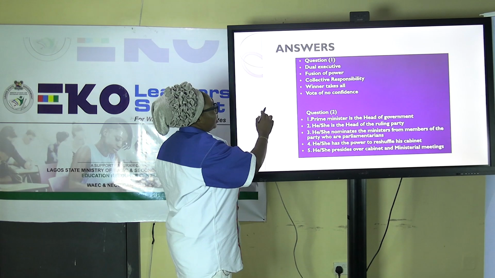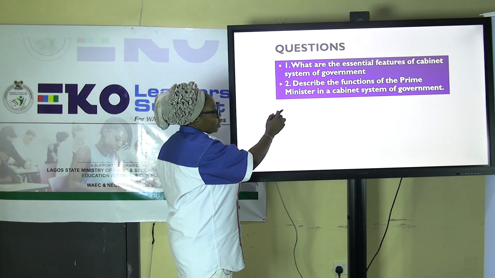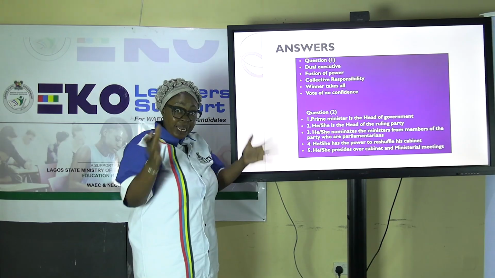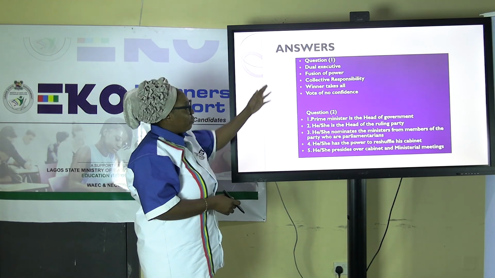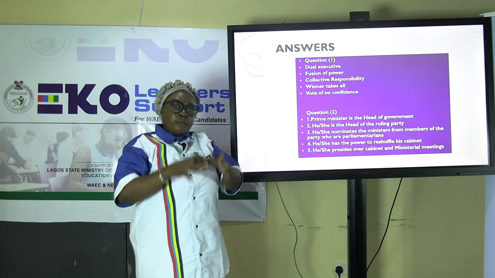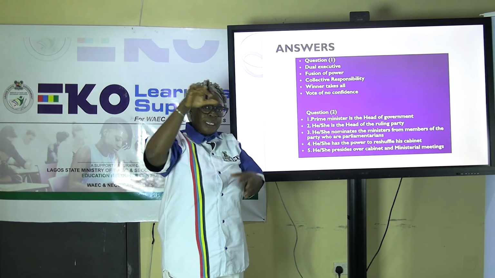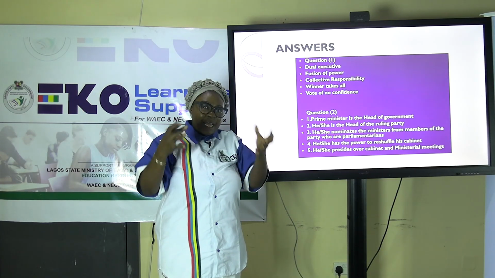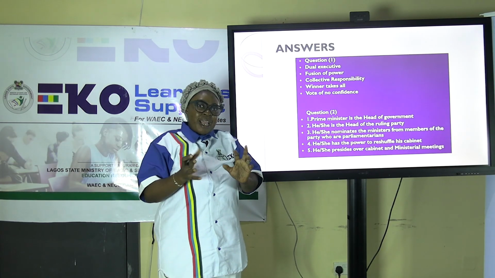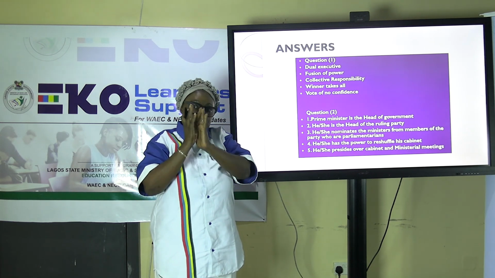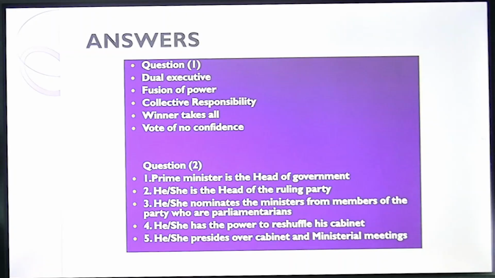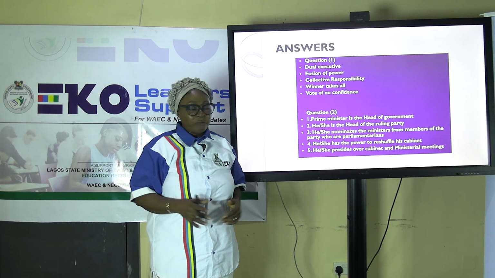2, fusion of powers. Don't forget that we are looking at the features, that is, the characteristics that make it a parliamentary system. The work of the legislature, the work of the executive and the work of the judiciary are fused together in one system. They are not separated. Collective responsibility is one of the features of the cabinet system of government. That is, the blame of one is the blame of all, and the praise of one is the praise of all.